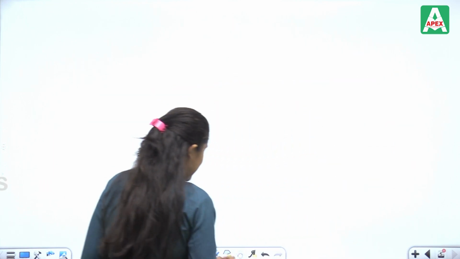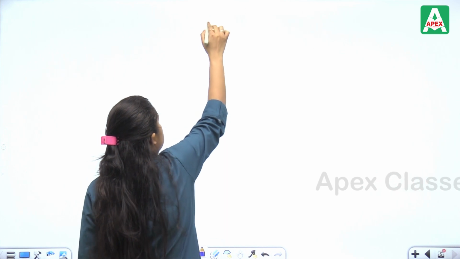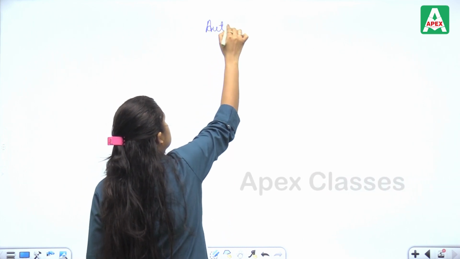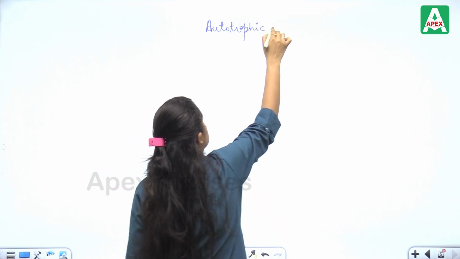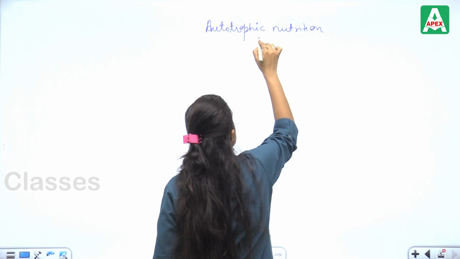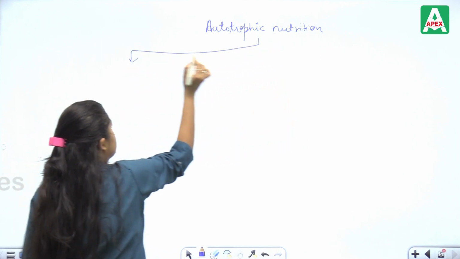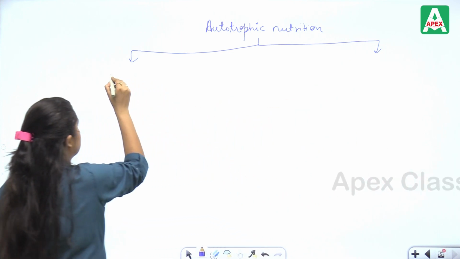Now, the next part is the different types of autotrophic nutrition. First is photoautotroph, and second is chemoautotroph.